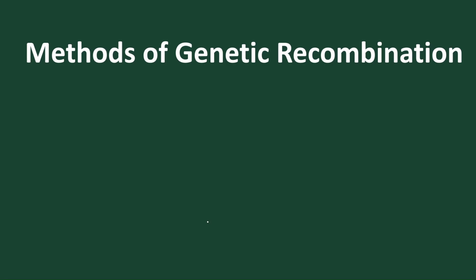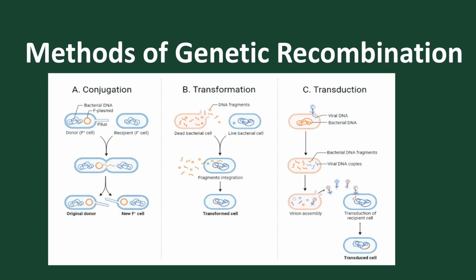Let's move to the methods of genetic recombination. Three methods, for example, transformation. In transformation, suppose this is the donor cell and this is the recipient cell. The donor cell releases its DNA content to the surroundings, and the recipient cell absorbs the DNA components. These DNA components are integrated into the recipient cell and convert the recipient cell into a donor form. This is one type of genetic recombination.